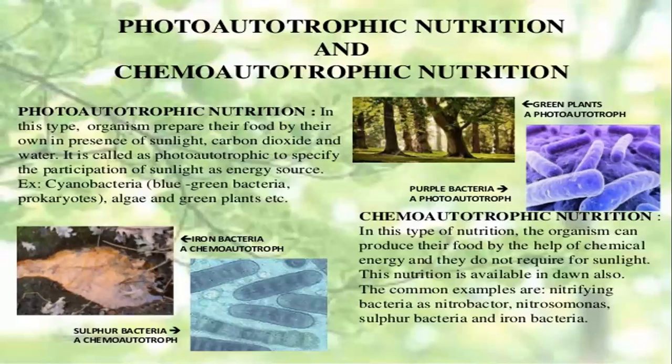Now this is all about the sulfur bacteria and iron bacteria, which we can see only under the microscope. Now the other type of nutrition is called chemoautotrophic nutrition. In this type of nutrition the organism produces its food with the help of chemical energy. Here the energy source is sunlight, and here the energy source is chemicals.